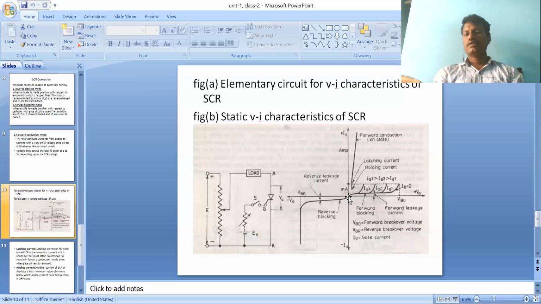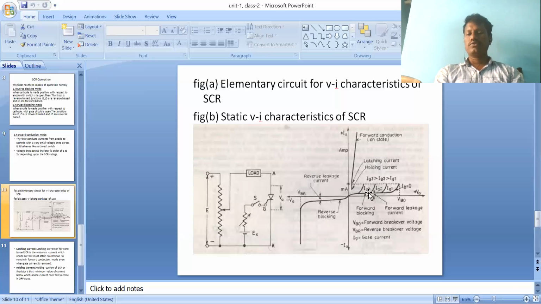Why? Because junction J2 is reverse biased, it forms a depletion layer. It doesn't allow the full amount of current from anode to cathode, only leakage current. That is why the current flowing in this mode is called the forward leakage current. See the graph, starting from the origin: the x-axis is voltage and the y-axis is current. In forward blocking mode, J1 and J3 are forward biased and only J2 is reverse biased. During this mode, the SCR allows only forward leakage current.